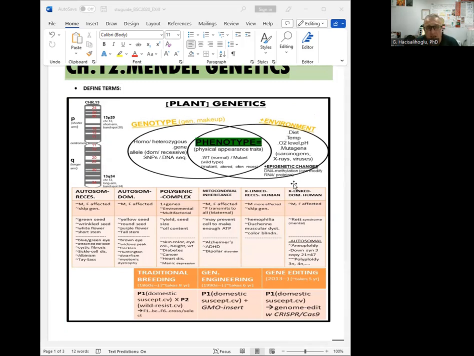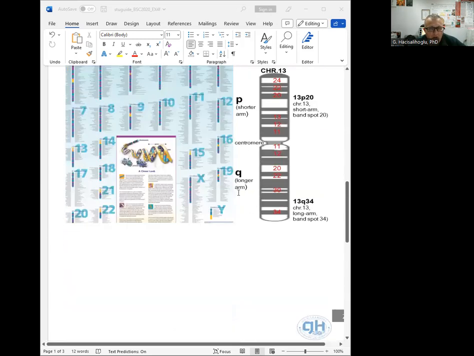There aren't too many genes on the Y chromosome. So again, sex chromosomes versus autosomes and genetic disorders. There are also situations like deletion, duplication, inversion, and translocation that can cause genetic disorders. So this is chapters 12 and 13.